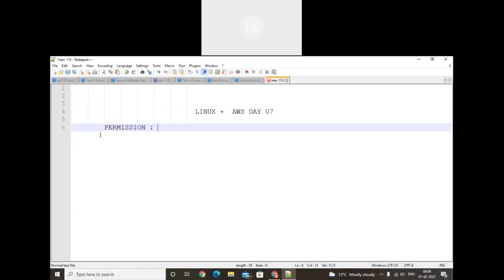If a user wants to restrict, that means restrict users' access to a file or a folder, we can say directory, then we can use permission.